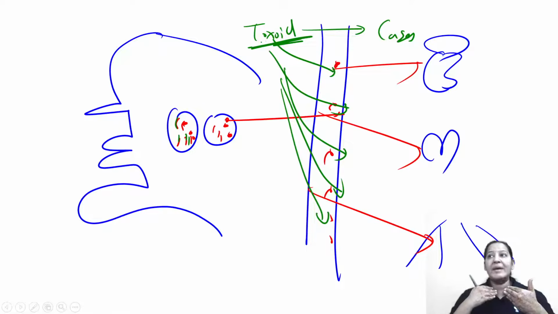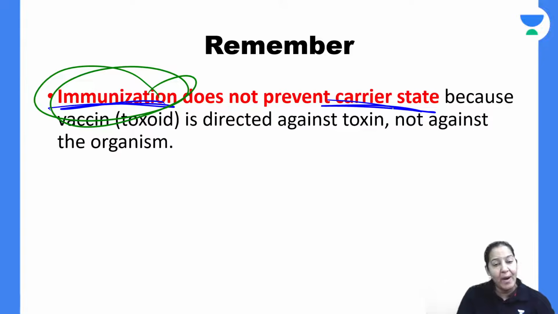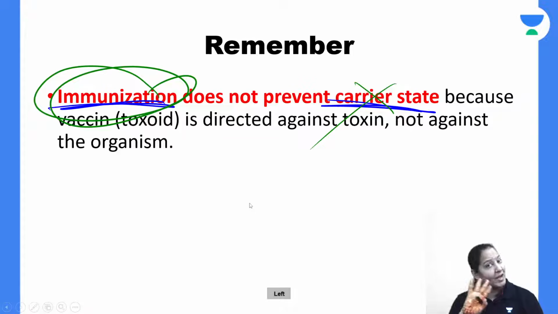If some bacteria is coming in me and residing inside my nose or throat, I cannot oppose them, because my blood contains toxoid. It does not contain antibiotic, right? So vaccine prevents the cases. It cannot prevent the carrier. For carrier there is no vaccine. If you are vaccinated for DPT, you cannot be a case, but you can be a carrier.